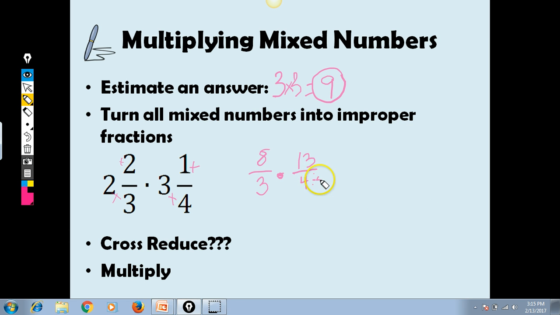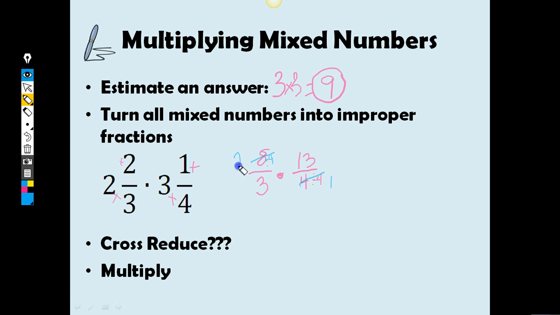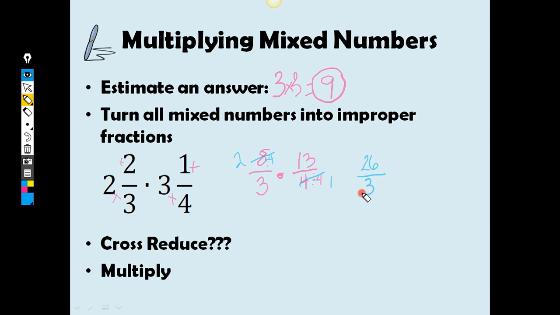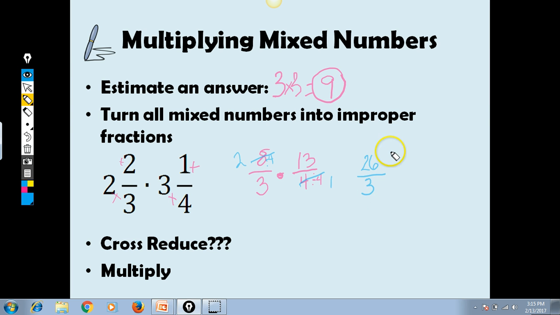Oh, I thought I'd change that to a different color. See if I can get a different color going here. So I do 4 divided by 4, I'm left with 1, right? And then 8 divided by 4, I'm left with 2. So now I have 2 times 13, which is 26, over 3 times 1, which is 3. Now, we don't want to leave this improper. Remember, we want to turn it back into a mixed number.